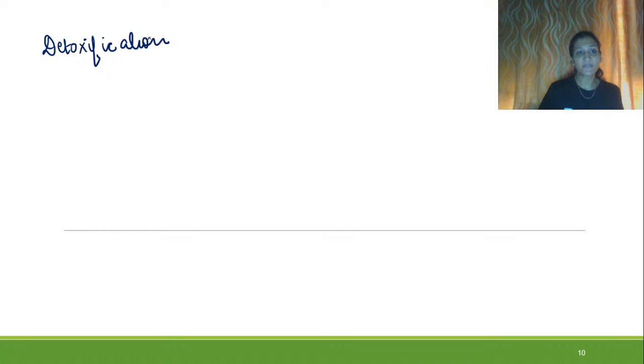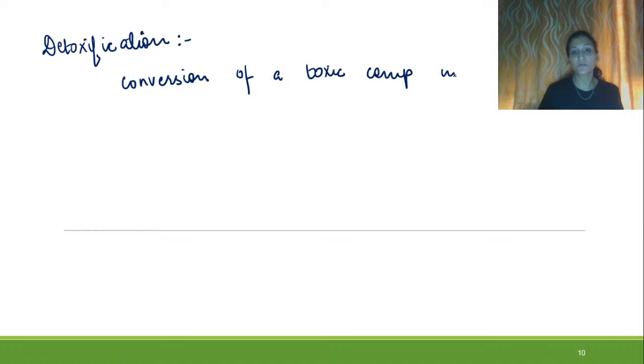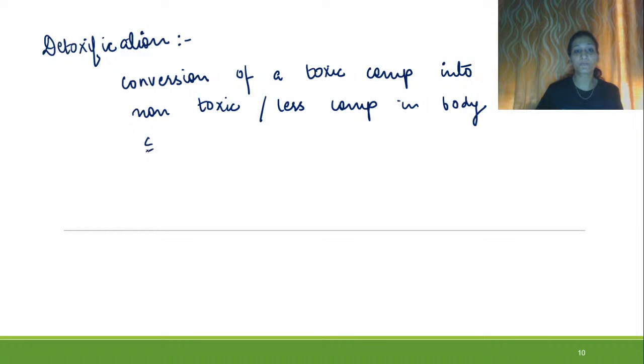So as the term itself is saying, there will be conversion of a toxic compound into a non-toxic or less toxic compound. It is called detoxification. So how will we define it? Conversion of a toxic compound into a non-toxic or less toxic compound in the body, which is now water soluble.